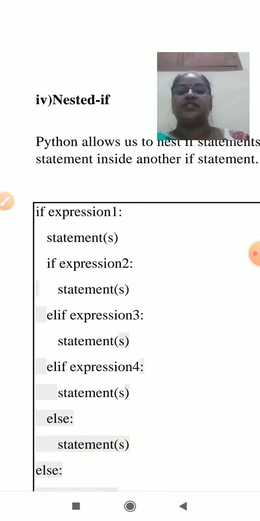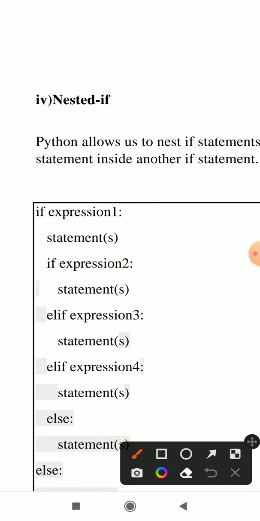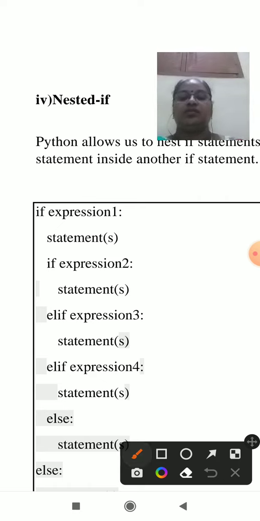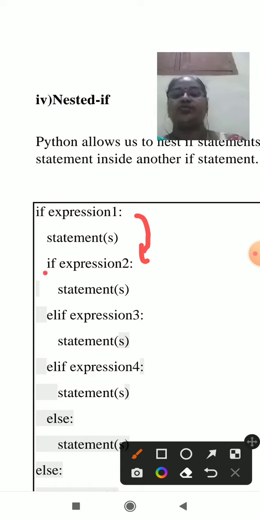So the first condition is executed. If the condition is true, go for condition 2. If condition 2 is true, execute the statement. Suppose the condition is false, go for expression 3.